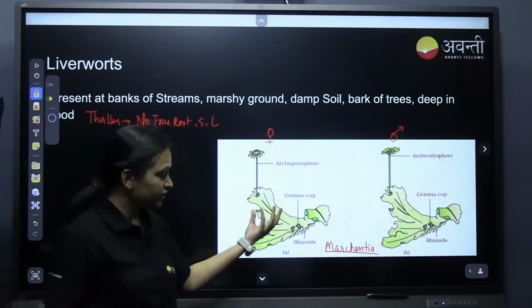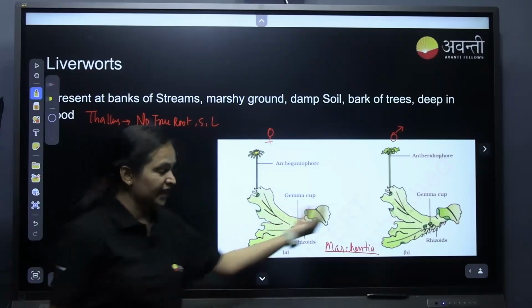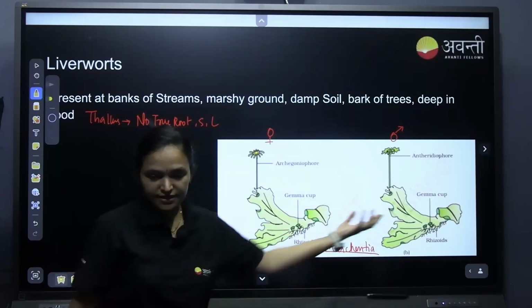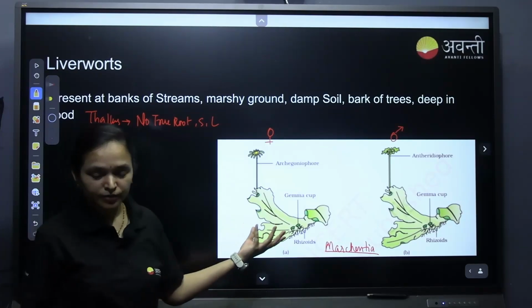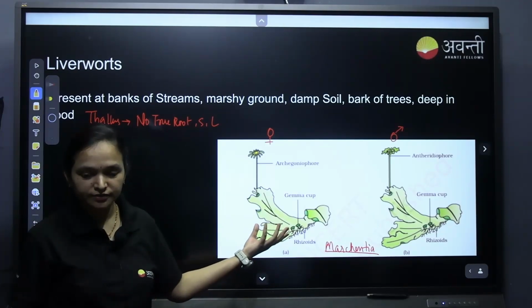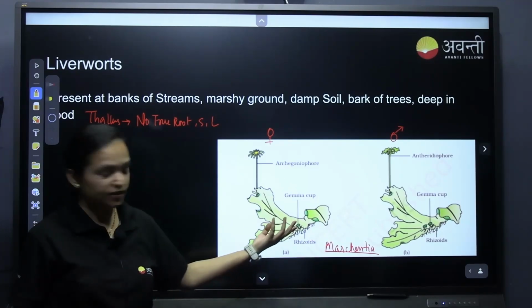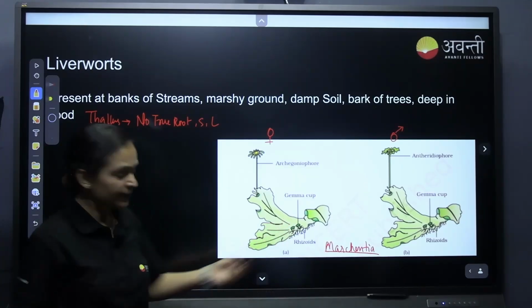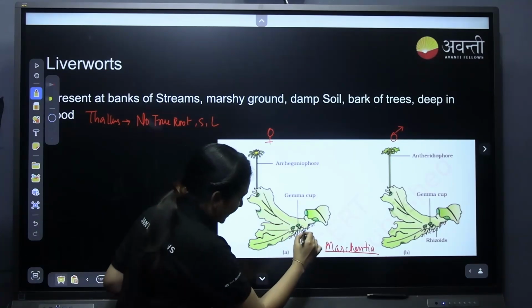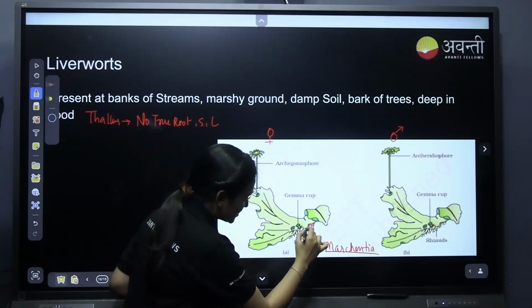We have both male thallus as well as female thallus, which means, is this monoecious or dioecious? These are dioecious, unisexual. If you see the rhizoids here, they hold on to the ground.